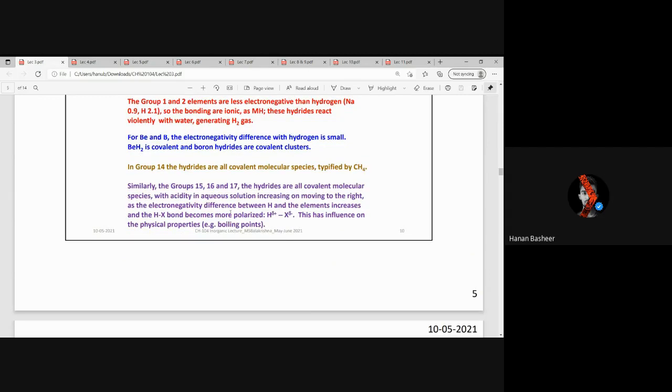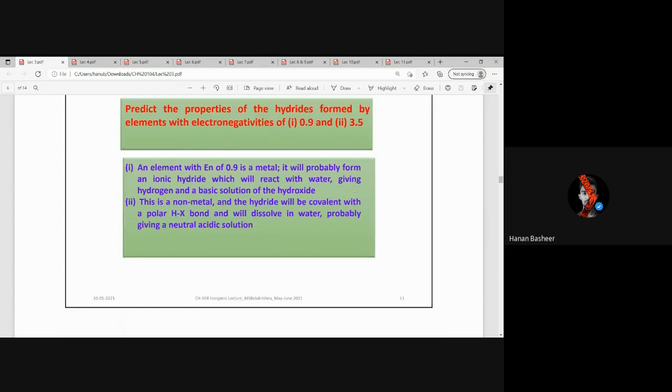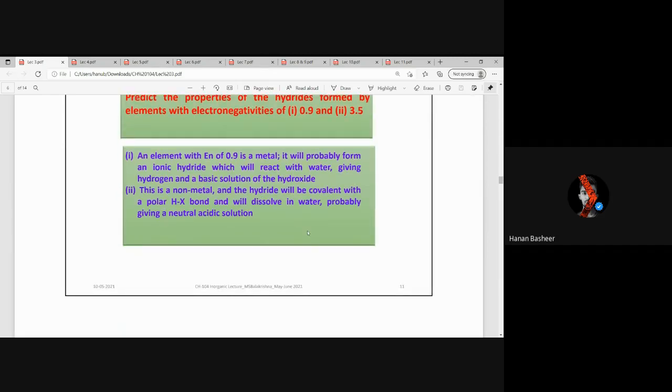Similarly, for groups 15, 16, 17, the hydrides are quite polarized and hence form H plus and X delta minus. This is the reason these have acidic character in them. Now, we have a question: if hydrides are formed with elements of electronegativity 0.9 and 3.5, then 0.9, which is less than 2, is a metal. So when hydrolyzed, it will give a basic hydroxide and H2 gas.